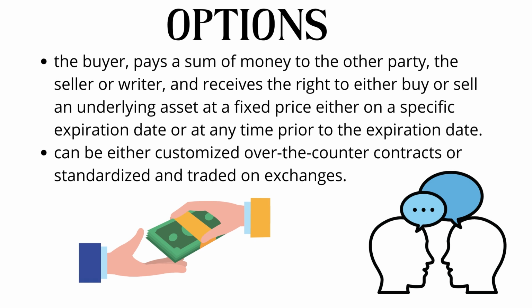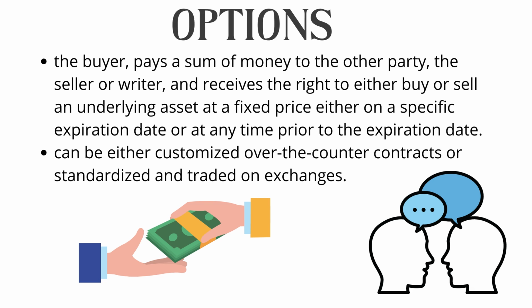Option: the buyer pays a sum of money to the other party, the seller or writer, and receives the right to either buy or sell an underlying asset at a fixed price, either on a specific expiration date or at any time prior to the expiration date. Options can be either customized over-the-counter contracts or standardized and traded on exchanges.